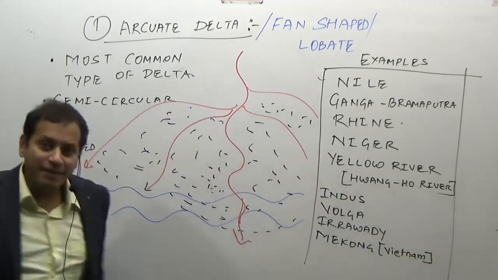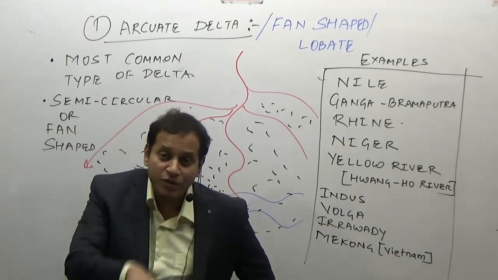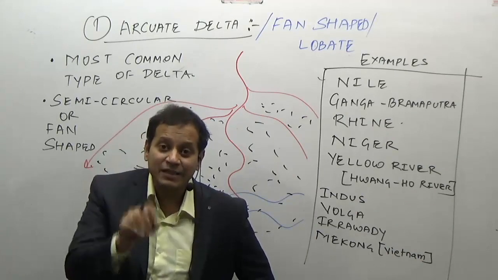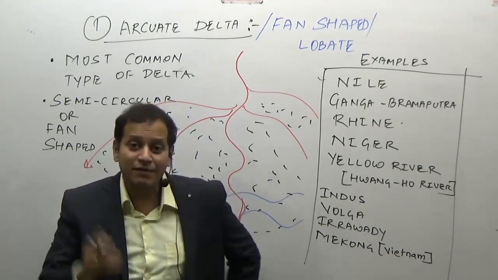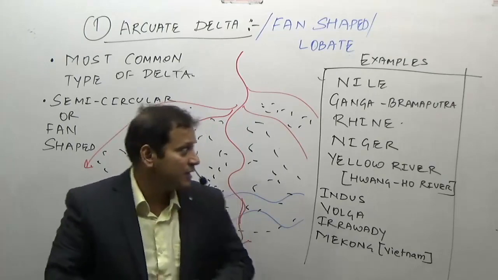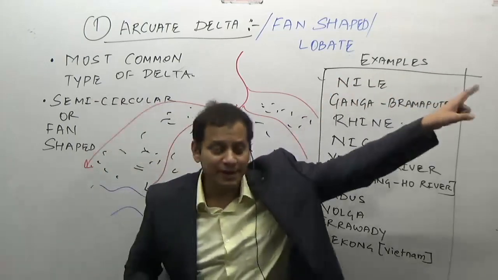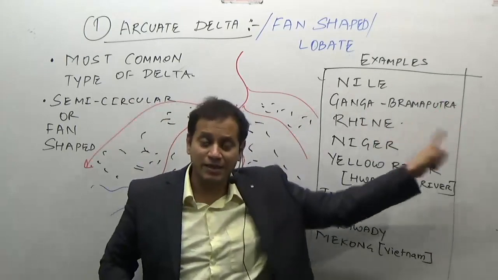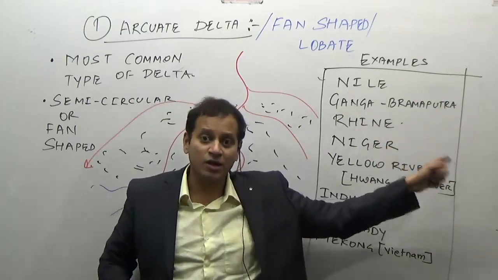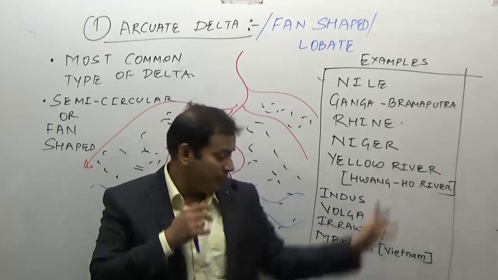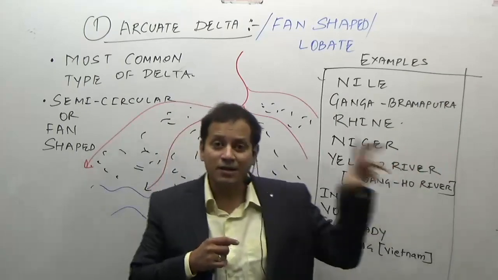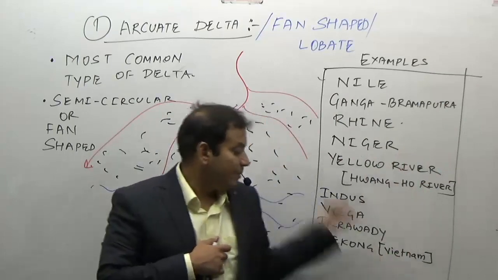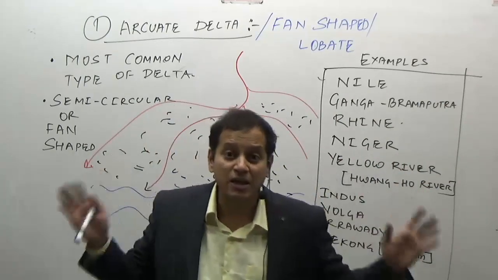You have one assignment, that is, after I finish giving you this list, when you finish the lecture, look at each and every river and make a list of which part they drain into, whether they drain into the Mediterranean Sea, the Arabian Sea, the Atlantic Ocean or Indian Ocean, or some other sea like the Yellow Sea, or what is that area known as, in which country. And for the Mekong, find out which is the major lake situated.